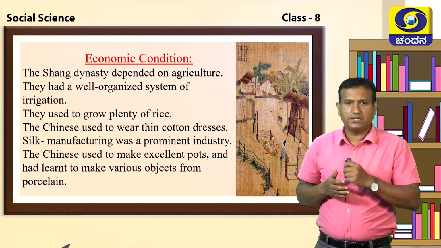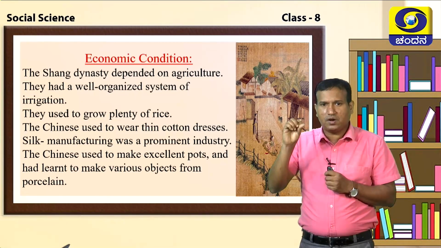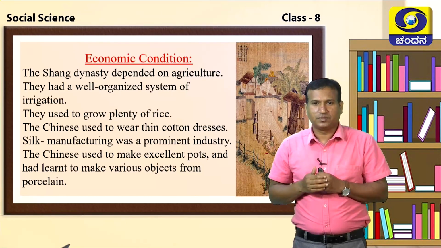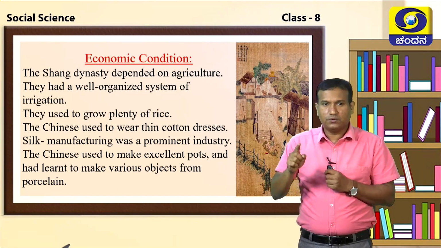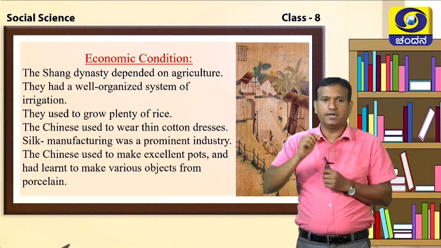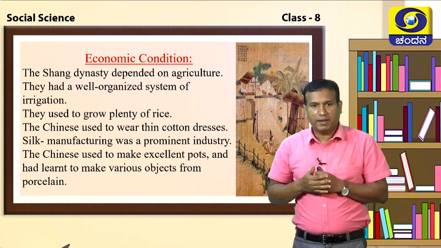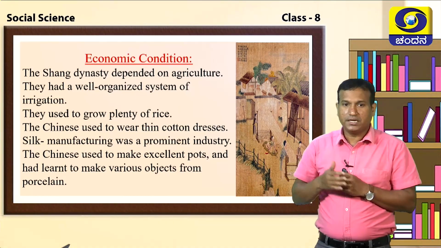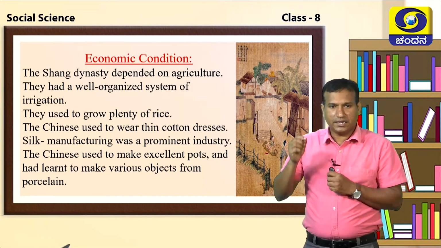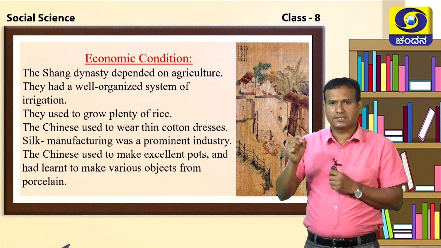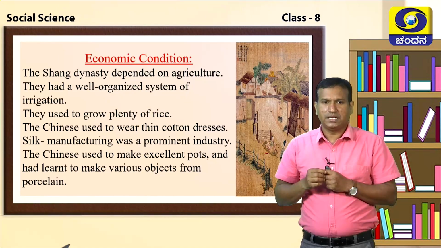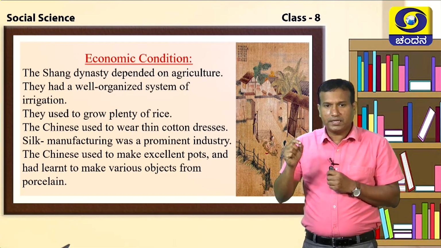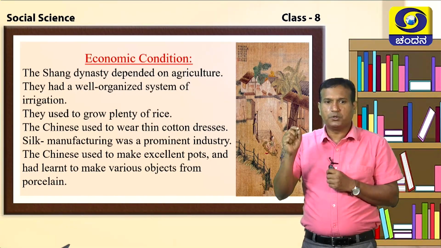The Chinese used to wear thin cotton dresses. And they were the first in this world to discover silk. Silk manufacturing was a prominent industry in China. The Chinese used to make excellent pots, and they even learned to make various objects from porcelain.